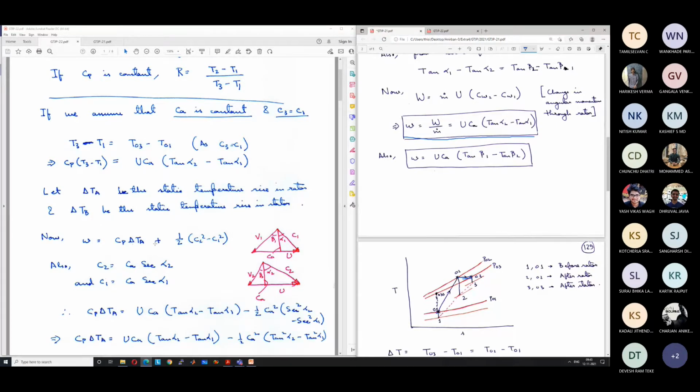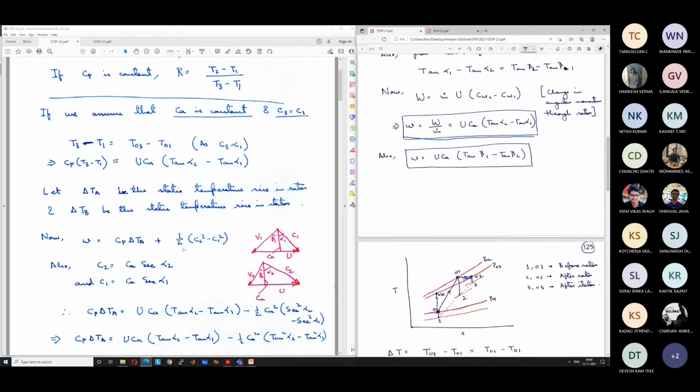So what is Cp into delta Tb? What is the temperature rise that is occurring in the, or what is the static enthalpy rise that is occurring in the stator? This is equal to the change in kinetic energy, because there is no work input in the stator. The static enthalpy rise occurs at the cost of kinetic energy. So Cp into T3 minus T2 is equal to C2 square by 2 minus C3 square by 2, and because C3 equal to C1, we can write this as C2 square by 2 minus C1 square by 2.